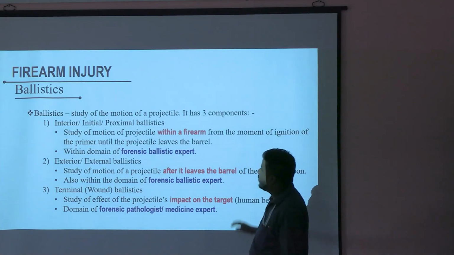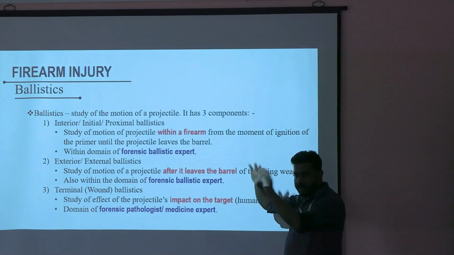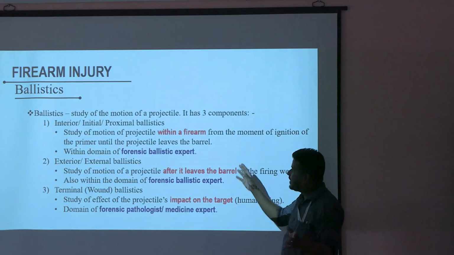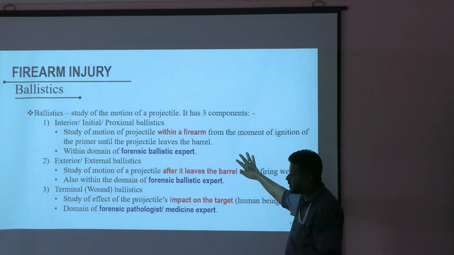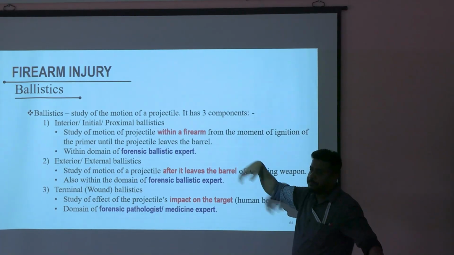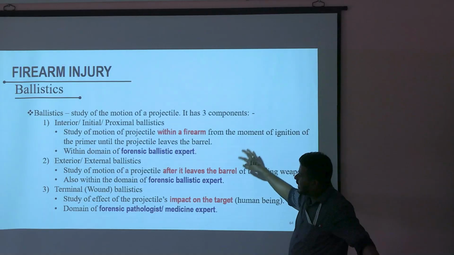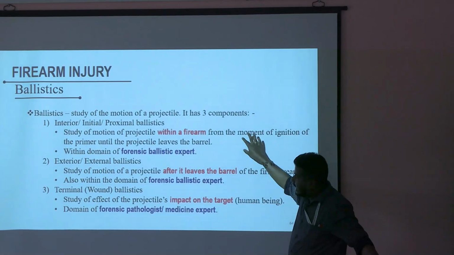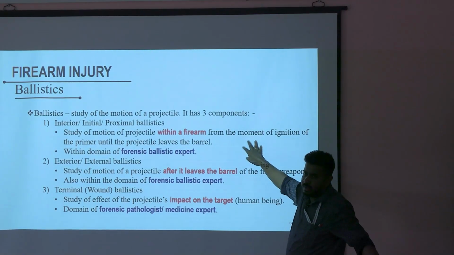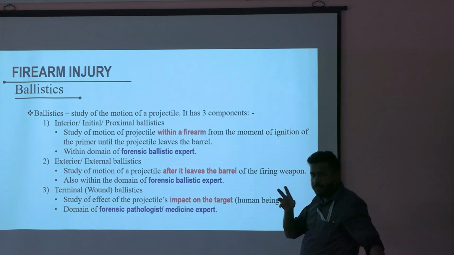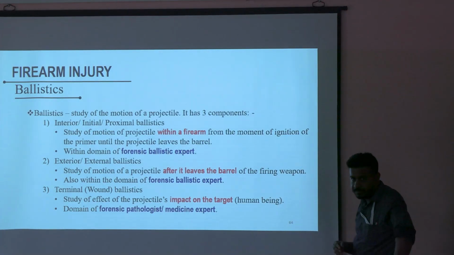Okay. Now what do you mean by ballistics? Ballistics is nothing but the study of motion of the projectile. Interior, exterior, terminal. Interior means whatever is happening to the bullet inside the gun.